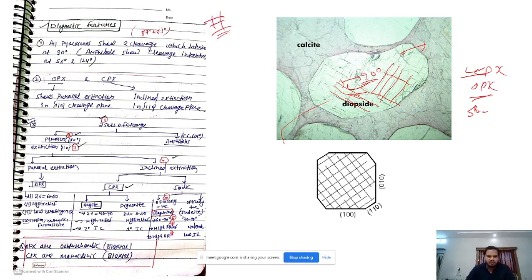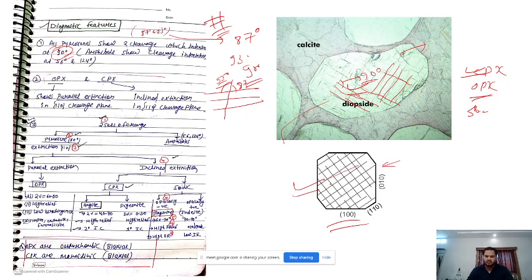Three. All pyroxene show two cleavages which intersect at 90 degree, approximately at 90 degree. In some books you might find they will say 87 and 93 degree, something like this. A little less than 90. So this is 87 and this one is 93. So you can approximate it to 90, perpendicular, more or less. See, you can draw this diagram in exam. Now these are two sets of cleavages. This is one set and this perpendicular is the second set of cleavages, right? So this is one important point.